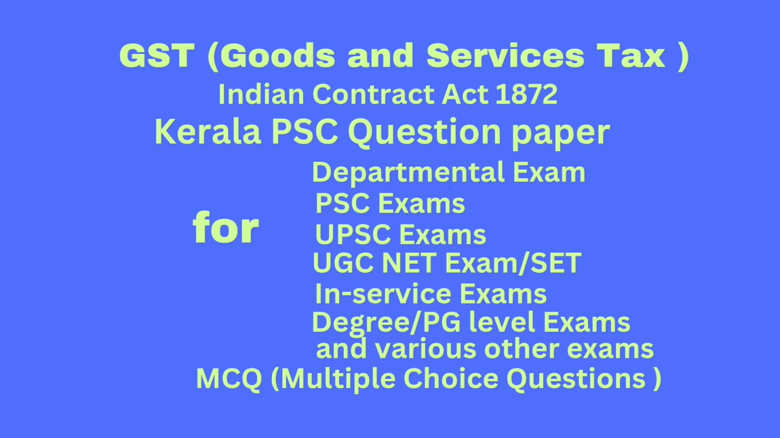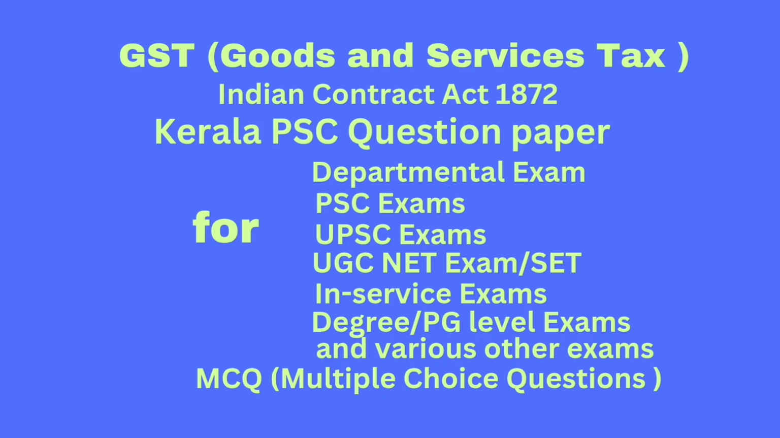Question number 10. Article dash provides Parliament the exclusive power to make laws in respect to goods and services tax where the supply of goods or services or both takes place in the course of interstate trade or commerce. Answer Article 246A.